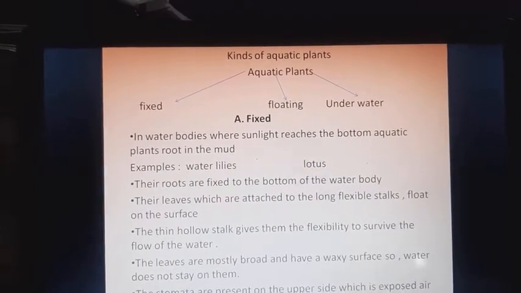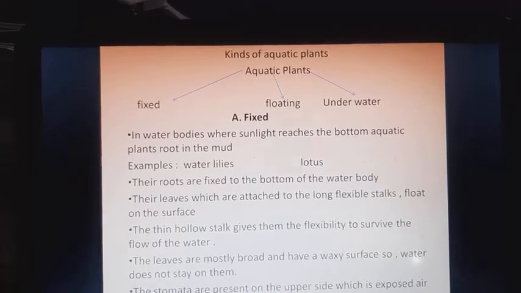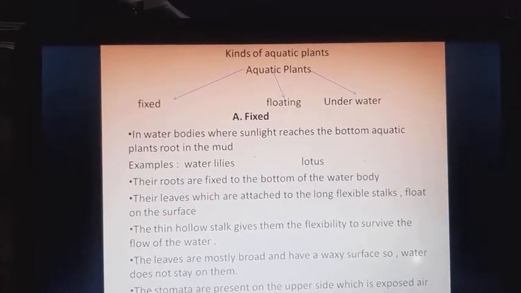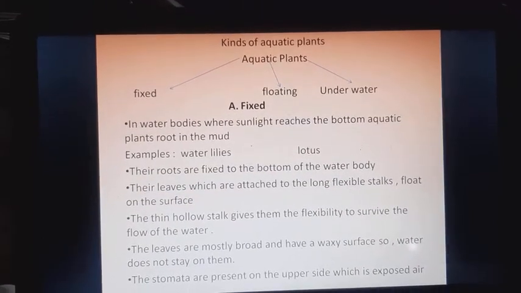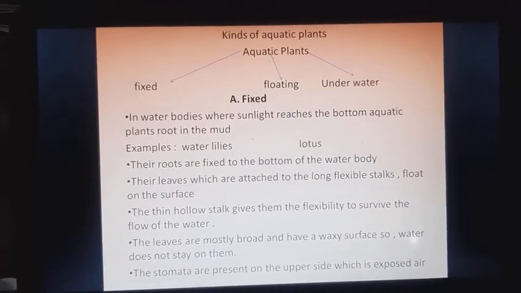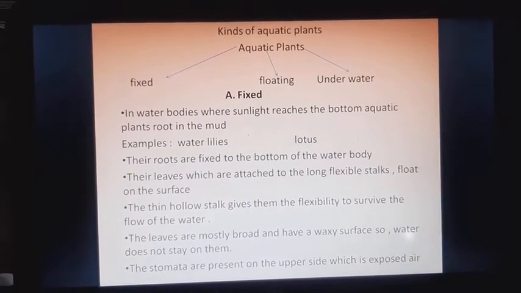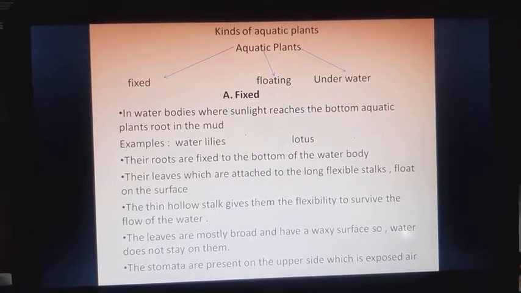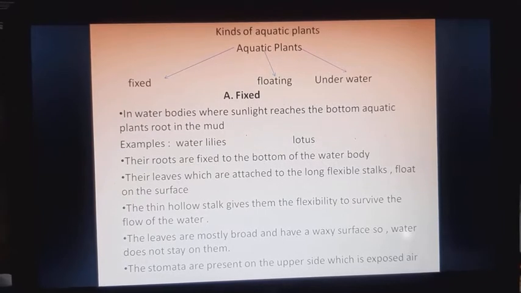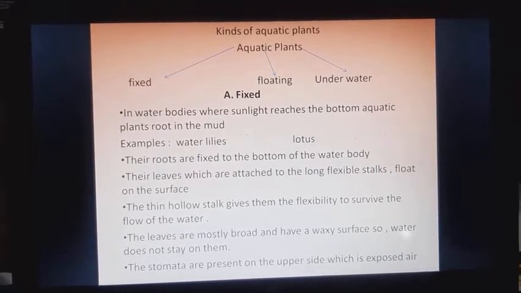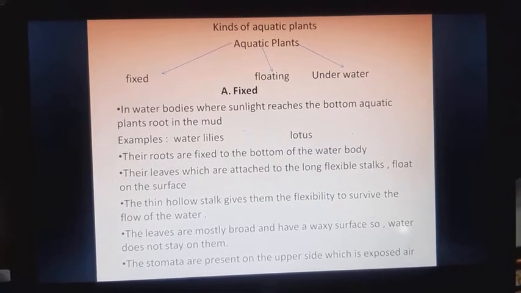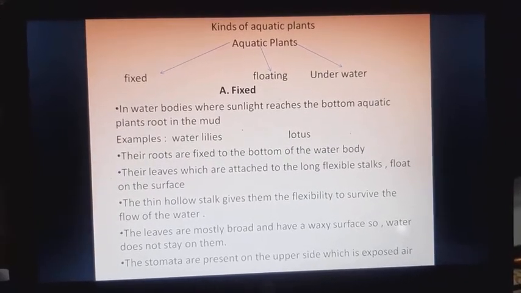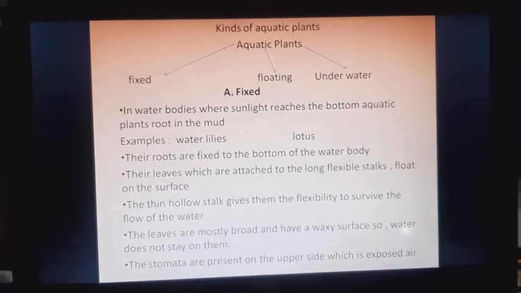Kinds of aquatic plants. Aquatic plants can be classified into three types: fixed, floating, and underwater. Fixed. In water bodies where sunlight reaches the bottom, aquatic plants root in the mud. Example: water lilies, lotus. Their roots are fixed to the bottom of the water body.